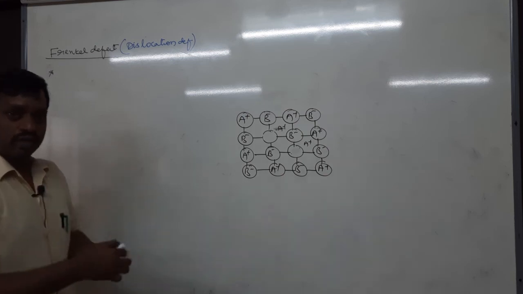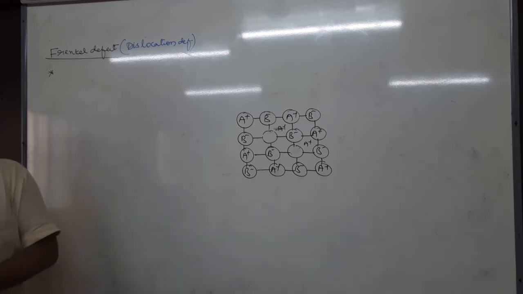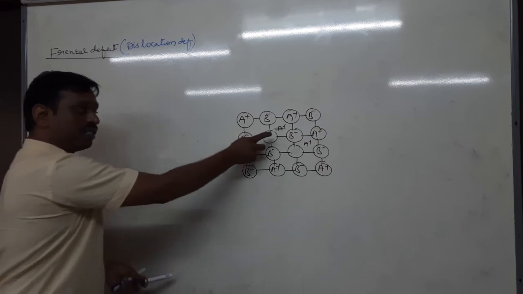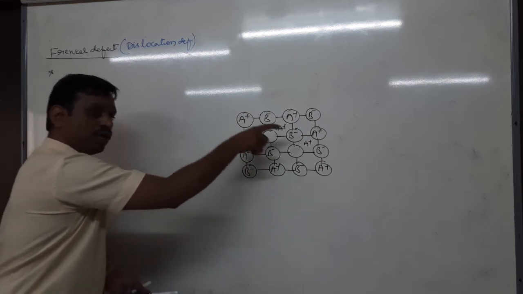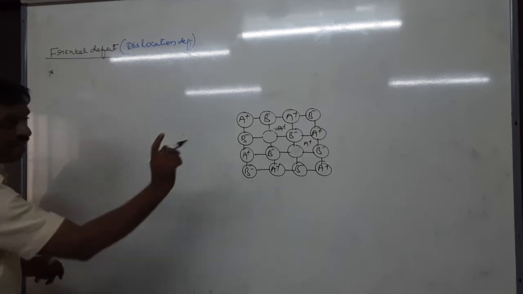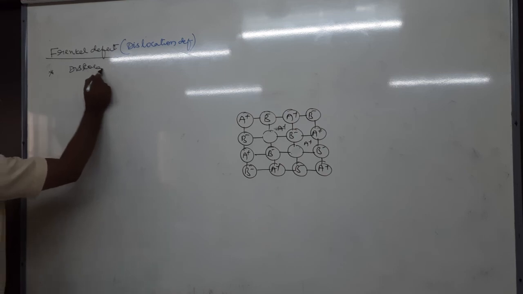Hence this defect is called which defect? Frenkel defect. Therefore remember, in Frenkel defect just the cation changes position, that's it. Where to where? Lattice point to interstitial site. Therefore the position of the cation changes, hence it is called a dislocation defect.